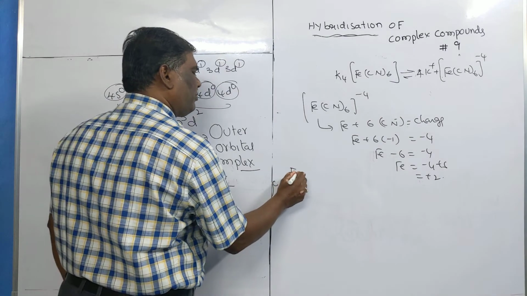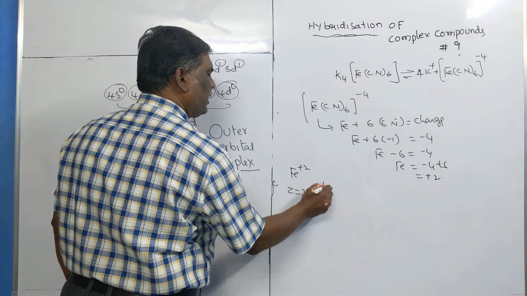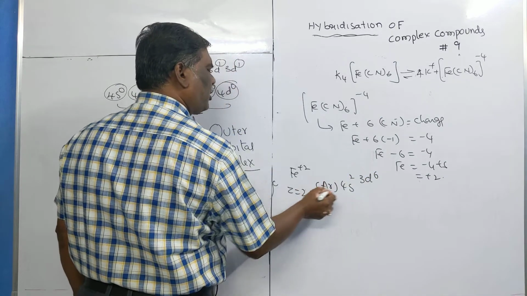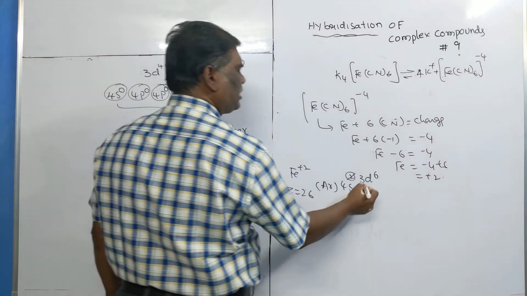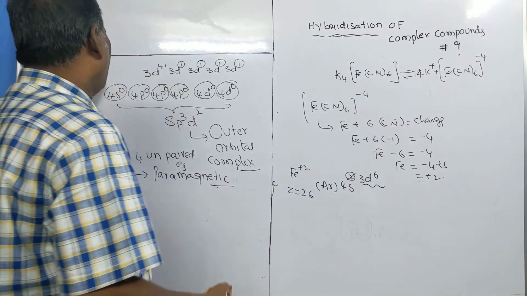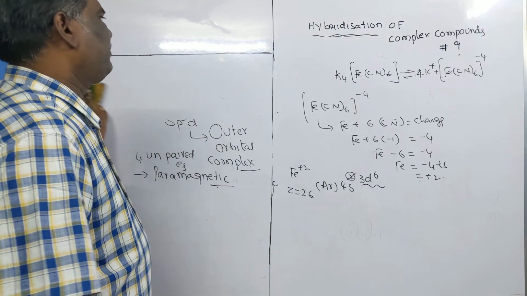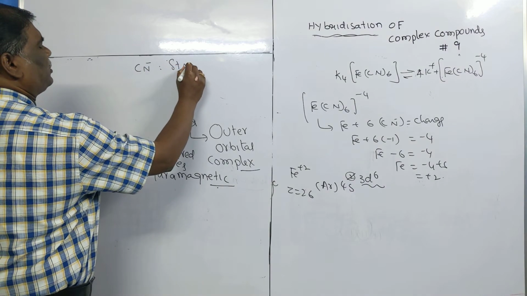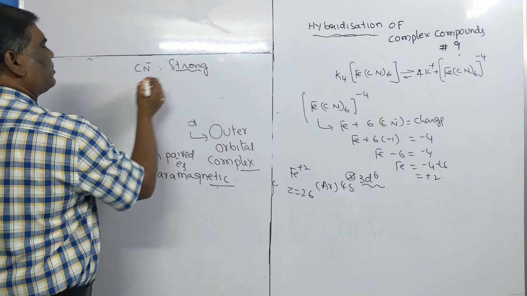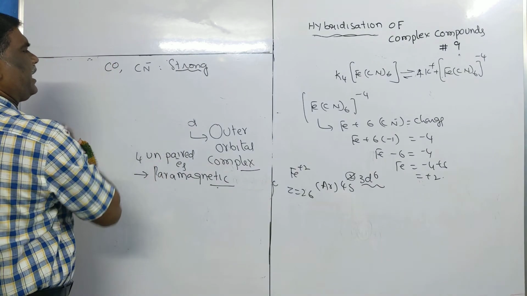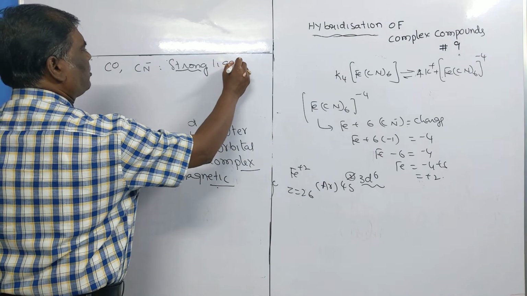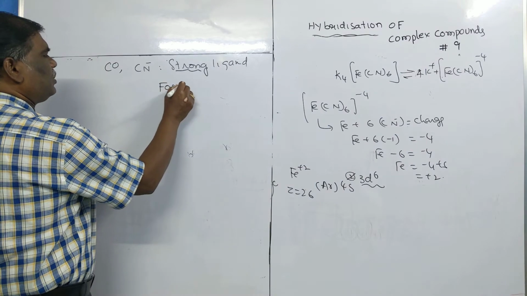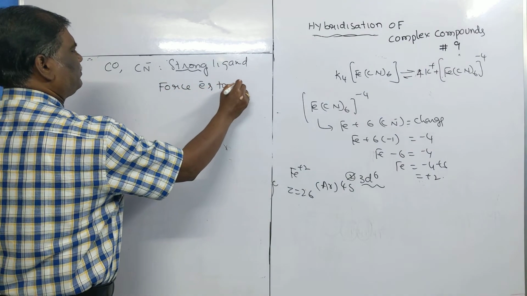Now iron atomic number is 26, so electronic configuration along with argon is 4s2 3d6. We have to remove 2 electrons from the outermost shell. Thus we have 3d6 configuration. Now you see the ligand. The ligand is cyanide. I told you cyanide is a strong ligand. There are two strong ligands: carbon monoxide and cyanide. So what does a strong ligand do? A strong ligand forces the electrons to pair up.